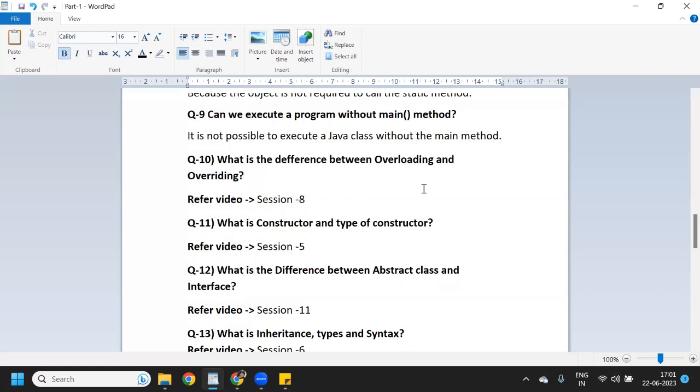Overloading is a class having multiple methods with the same name but different parameters. Overriding is when a subclass has the same method name with the same parameters as in the superclass. That is called overriding.